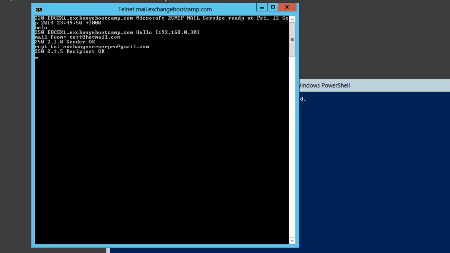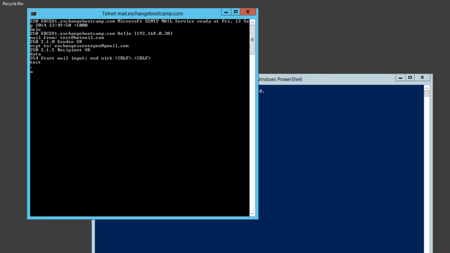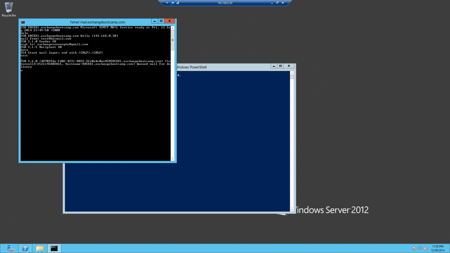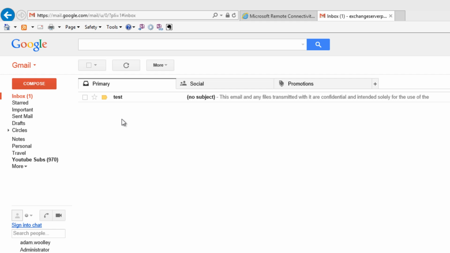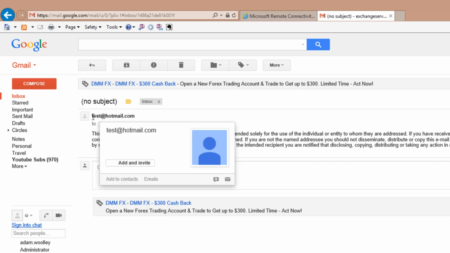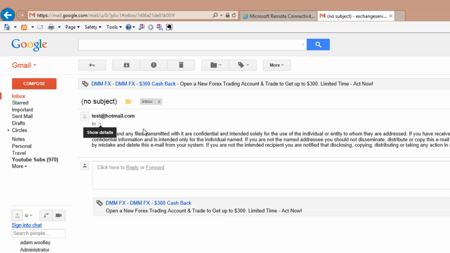And just to prove that that works, we'll go ahead and finish sending that message, and we should expect that to show up in the Gmail inbox within a few moments. Okay, so after a short while that showed up, we can see that I've managed to relay an email from test@hotmail.com to the ExchangeServerPro at gmail.com address, and it's even stamped the disclaimer on there that we set up in the previous lesson. So we know that email has come through our server and been delivered successfully.